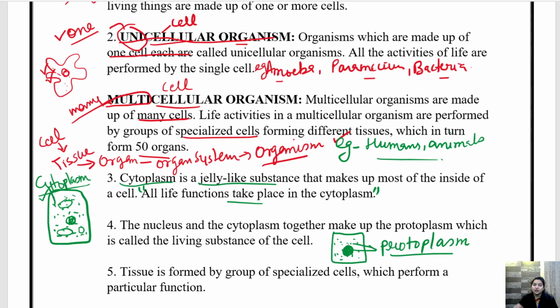Protoplasm. सिर्फ न्यूक्लियस और साइटोप्लाज्म, कोई ऑर्गेनेल नहीं होना चाहिए, बाकी और कोई चीज नहीं होनी चाहिए, सिर्फ न्यूक्लियस और साइटोप्लाज्म जब होते हैं, when they are clubbed together, it is called protoplasm. Okay, so the nucleus and the cytoplasm together make up the protoplasm, which is called living substance of the cell. So that is protoplasm.